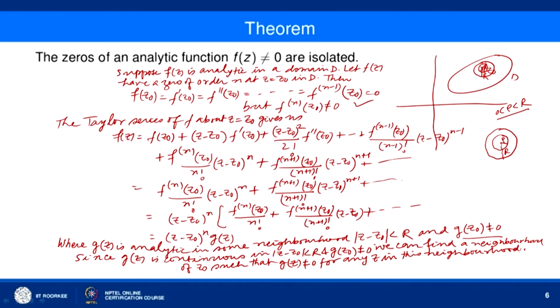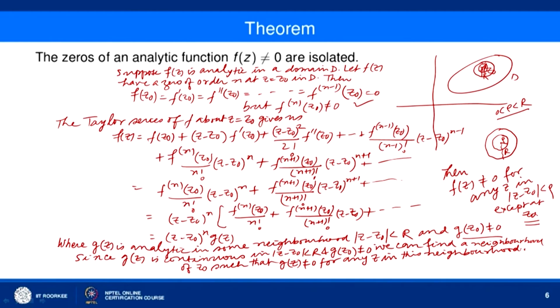And then what will happen? F(z) is equal to (z − z₀)ⁿ g(z). So F(z) will not be 0 for any z except z = z₀ in the region |z − z₀| < rho. So F(z) is not equal to 0 for any z in |z − z₀| < rho except at z₀, and so the 0 of F(z) at z = z₀ is an isolated 0.